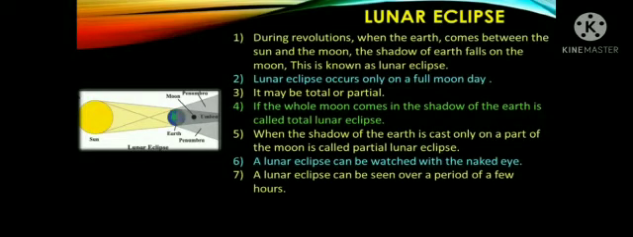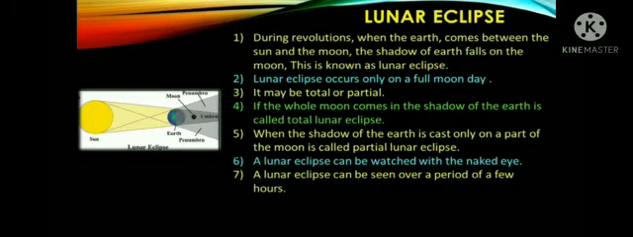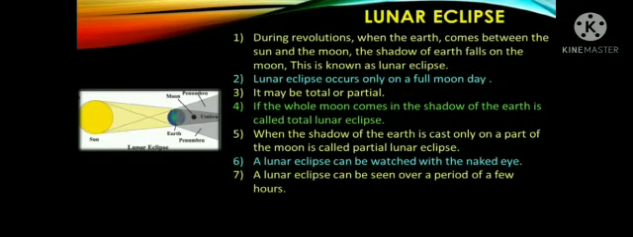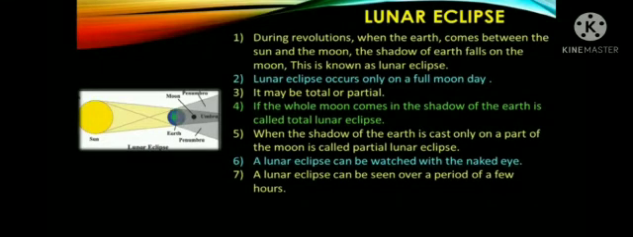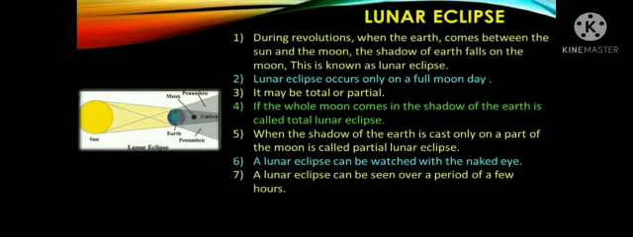If the whole moon comes in the shadow of the earth, it is called total lunar eclipse. When the shadow of the earth is cast only on a part of the moon, it is called partial lunar eclipse. A lunar eclipse can be watched with the naked eyes. A lunar eclipse can be seen over a period of a few hours.